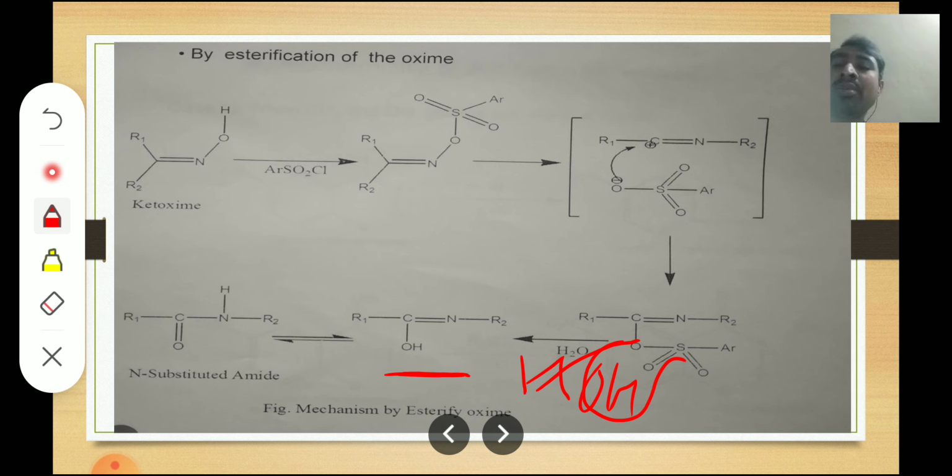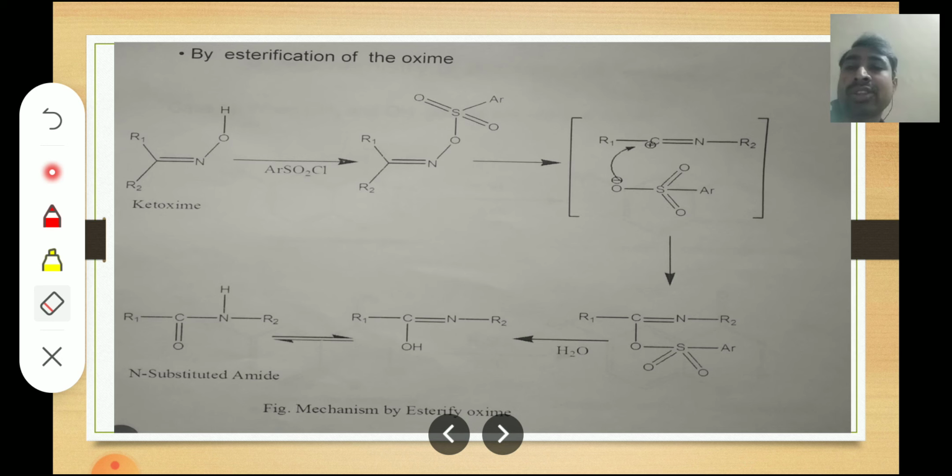This is the enol form that will be converted into the N-substituted amide. Tautomerism will take place, and this tautomerism leads to the formation of the N-substituted amide, which is a stable molecule in this reaction.